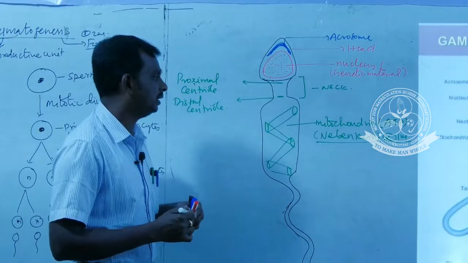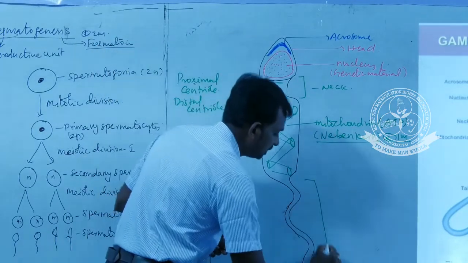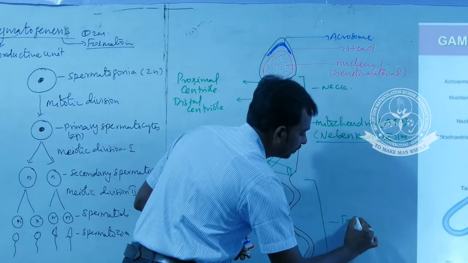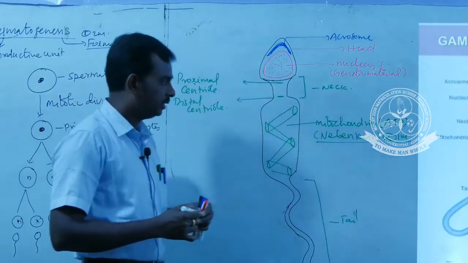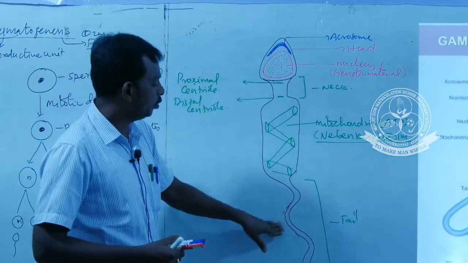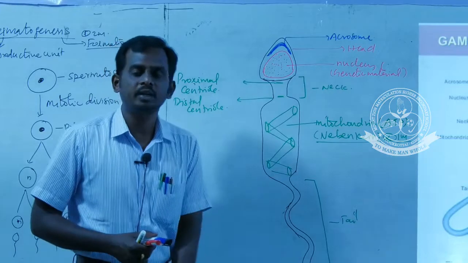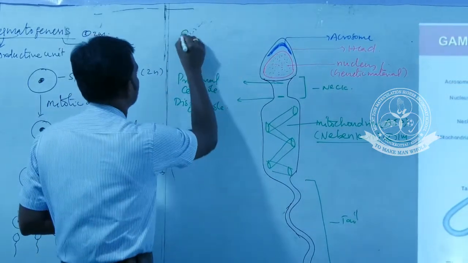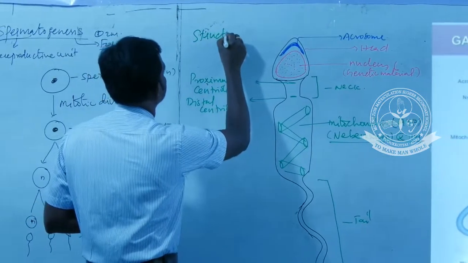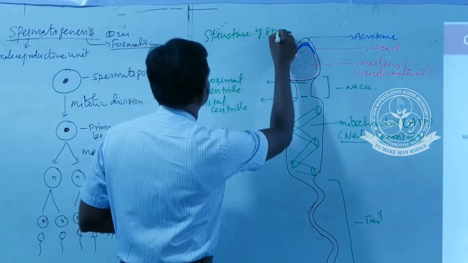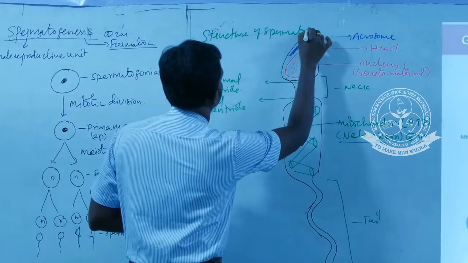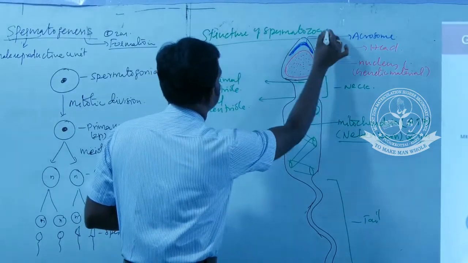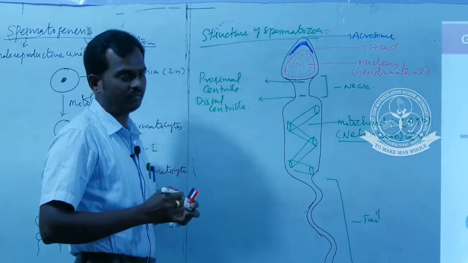And the last part is the tail part. This is the longest part in spermatozoa. This tail helps the movement of sperm into the female reproductive tract. So this is the structure of sperm. Important 5 mark question. Structure of spermatozoa, important 5 mark question.